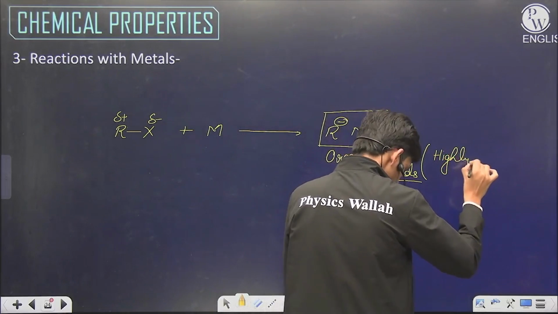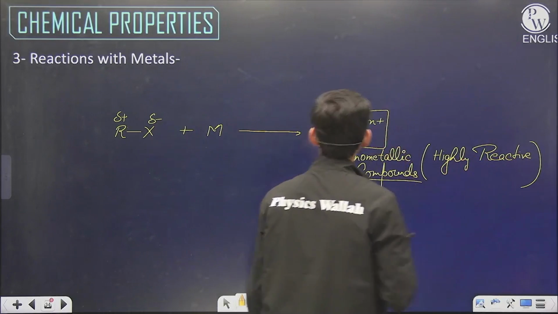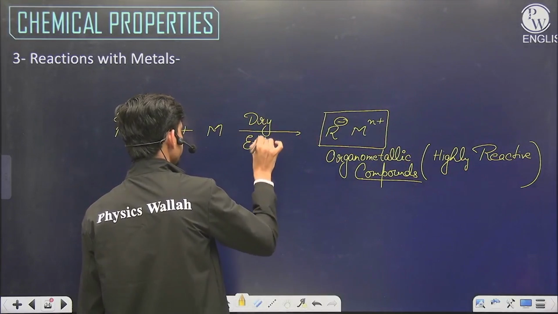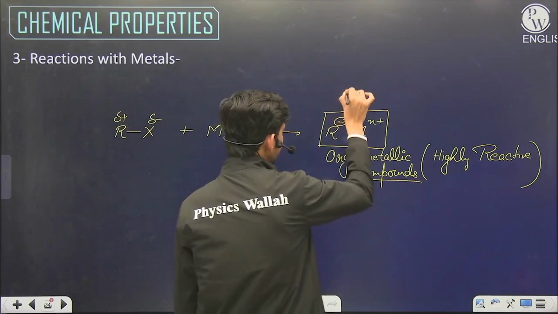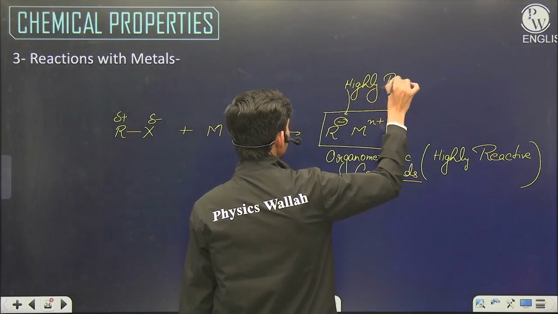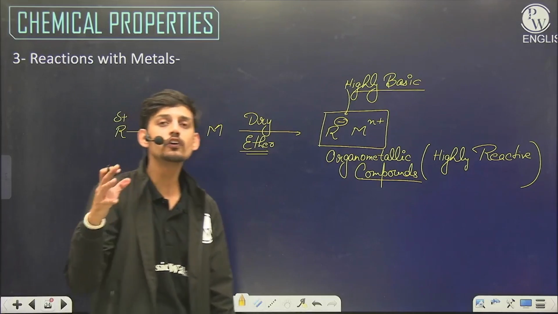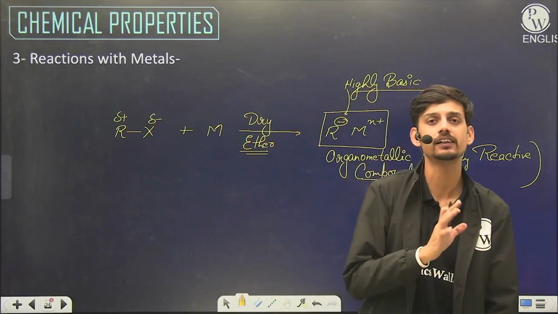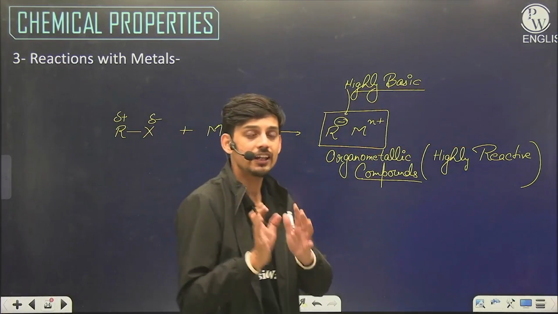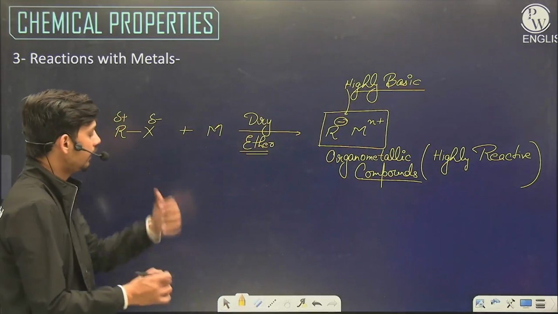And these compounds are very, very highly reactive, and that's why the medium must be free from H plus ion. Otherwise, this R minus is highly basic, and if it gets even a smell of H plus ion, it will go towards the H plus ion and do the acid base reaction. That's why the R minus, being highly basic, should be kept very far away from the H plus ion. That's why the medium here taken is dry ether.